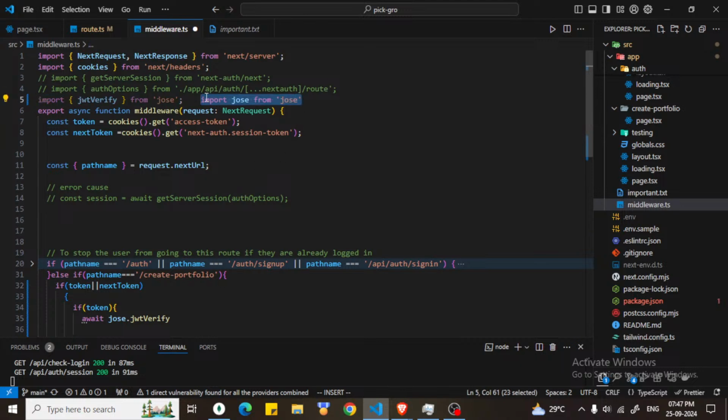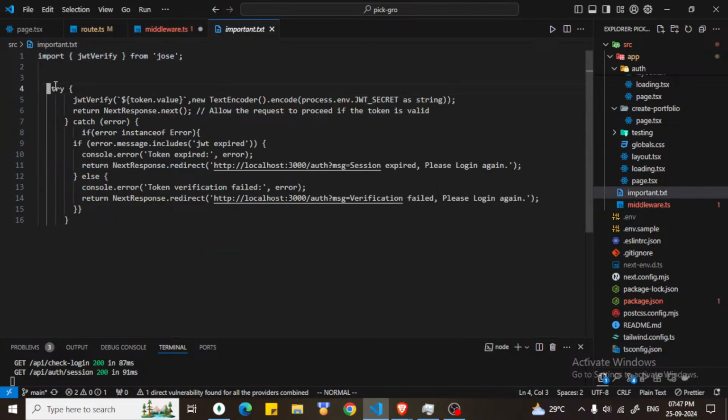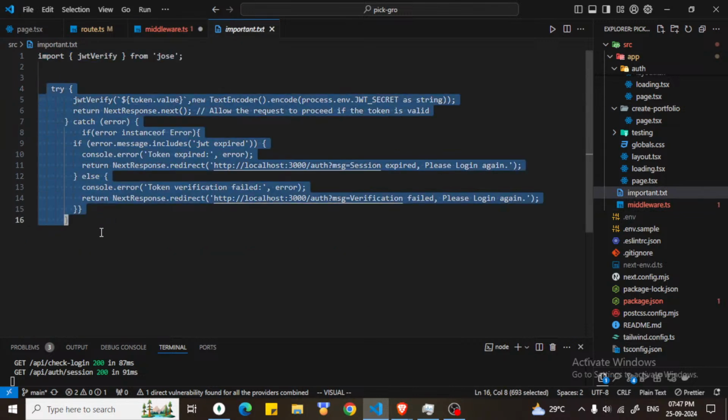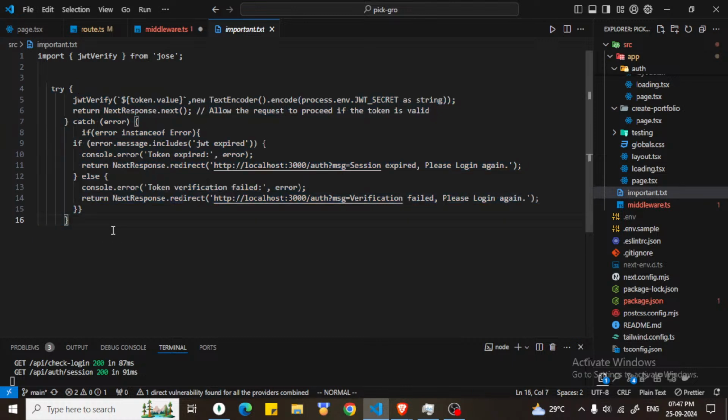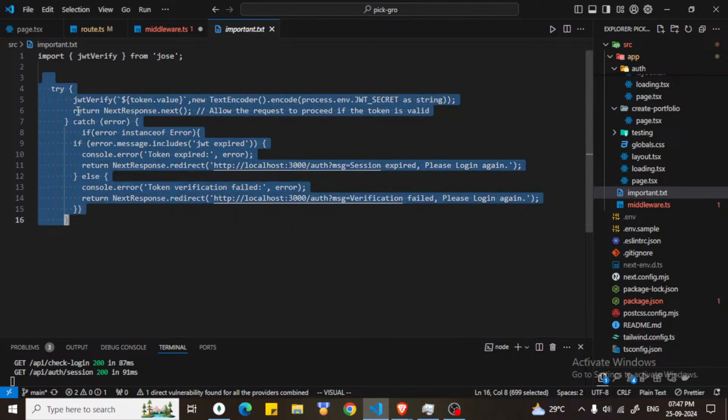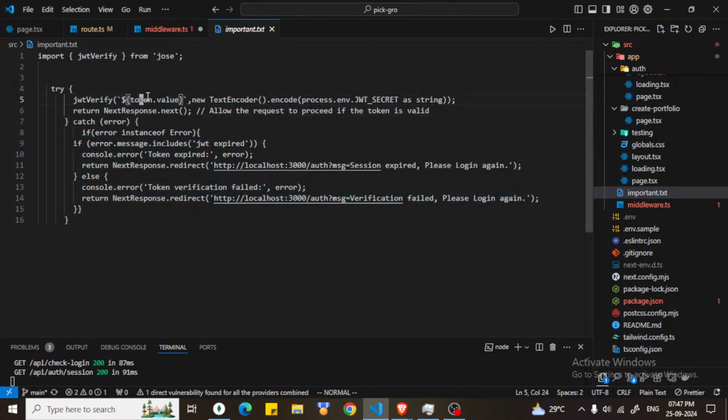I am using Vim, that's why on Control V it's not deleting this but also pasting it beside it. Okay, what we have to do, we have to do this. Let me just slow this. Okay, I guess my stream is now fine. What we are doing, let me just read. JWT verify token dot value.